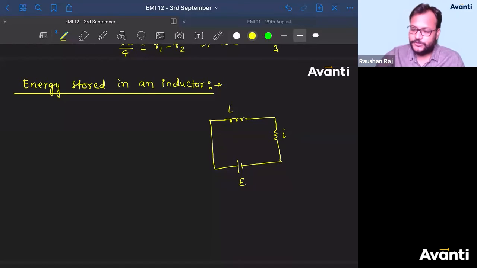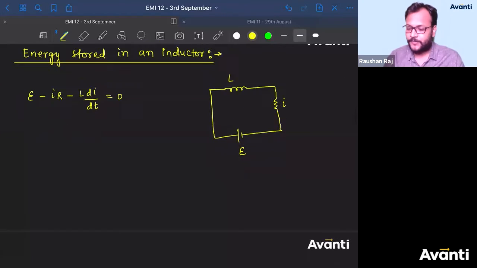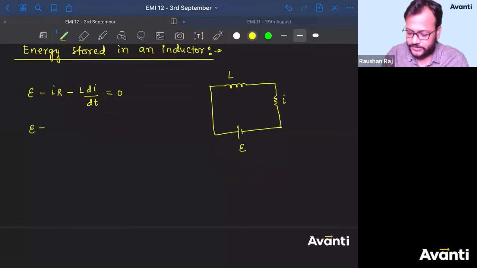If I ask you to use loop law again, your answer will be, sir, we'll write E minus IR minus L di by dt will be equal to 0. You'll write this, correct hai? Then you can say E will be equal to IR plus L di by dt.